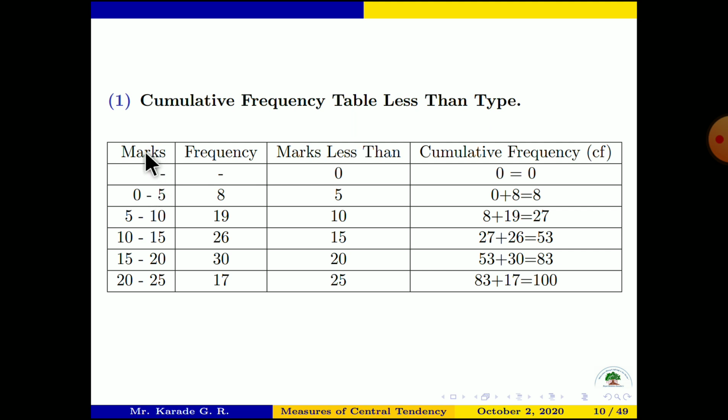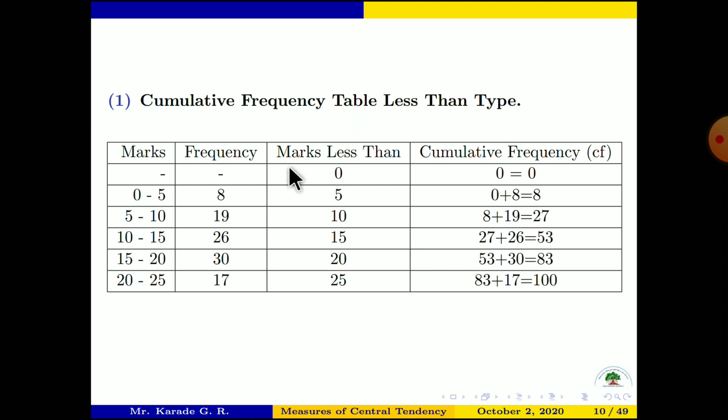So first of all we write the first column marks corresponding frequencies and we start from this row. The third column is marks less than, okay. So we exclude the first row, marks less than 0, it is impossible, no negative marks here.